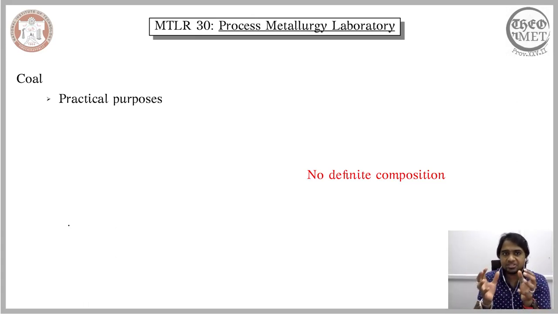Since we are largely focused on the practical purpose of the coal, the analysis to distinguish one coal from another is also of practical use. This way of analyzing the coal is not for a purely technical purpose. It is not to precisely understand the chemical composition of the coal, but rather it is purely a practical approach.